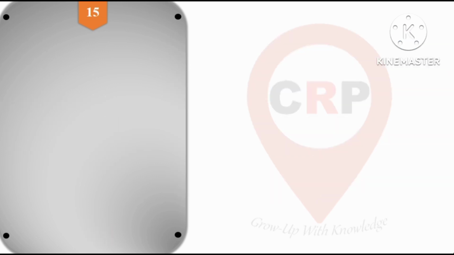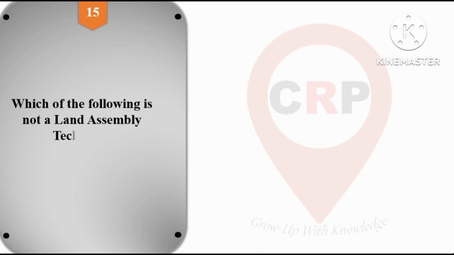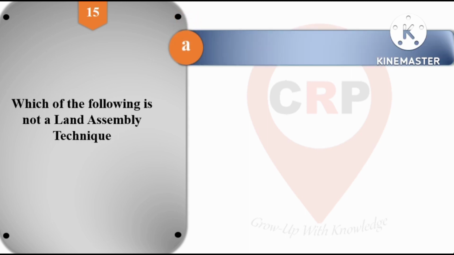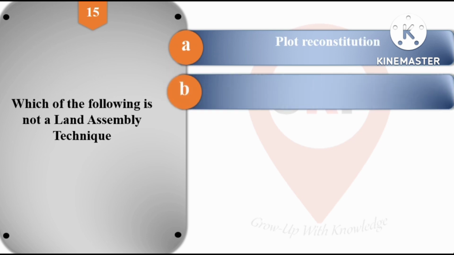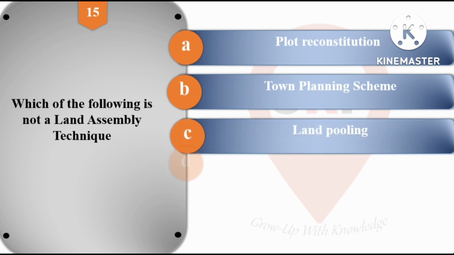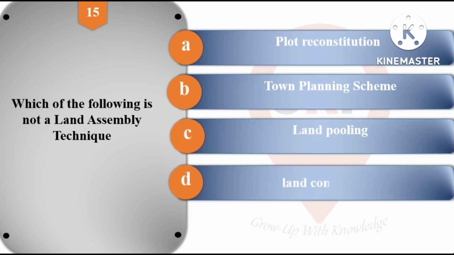Then next, question number 15. Which of the following is not a land assembly technique? And the options are A, plot reconstitution; B, town planning scheme; C, land pooling; and option D is land commission. So the right answer is option D, that is land commission.